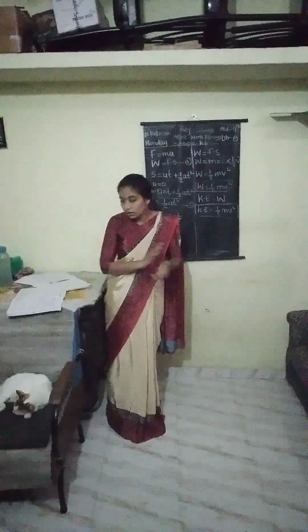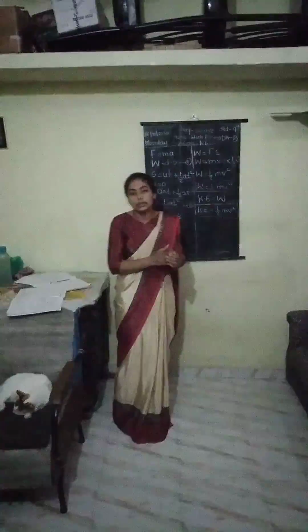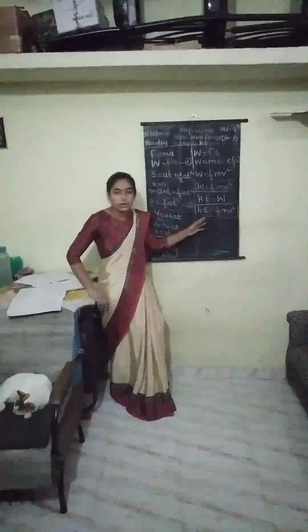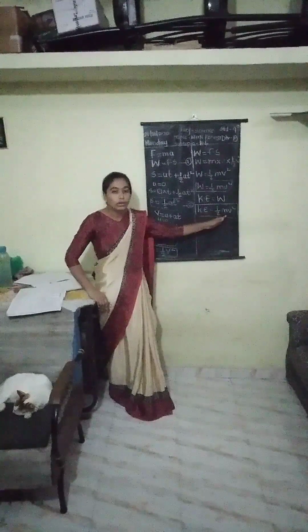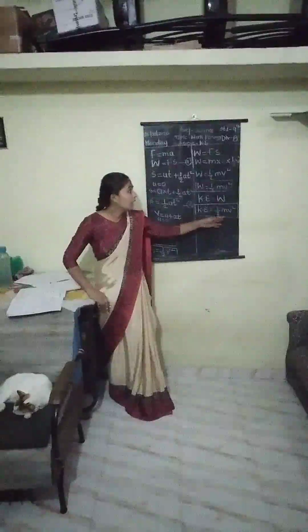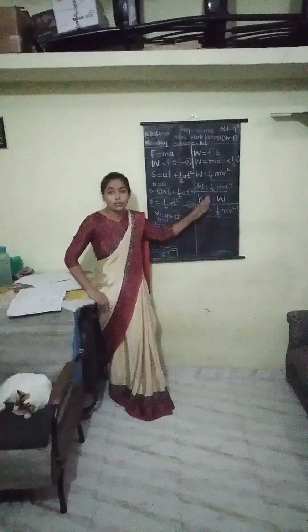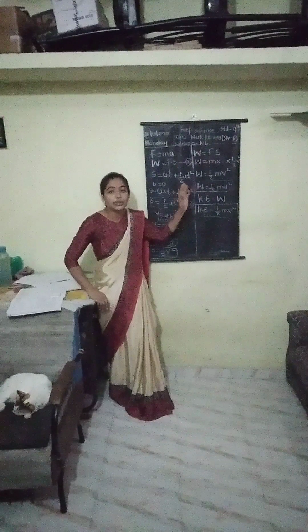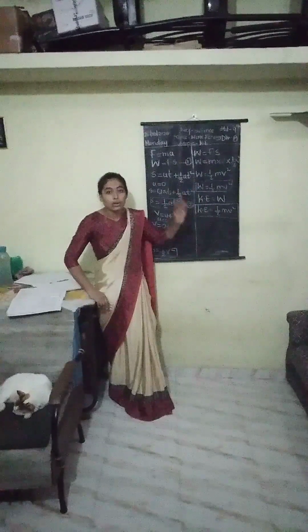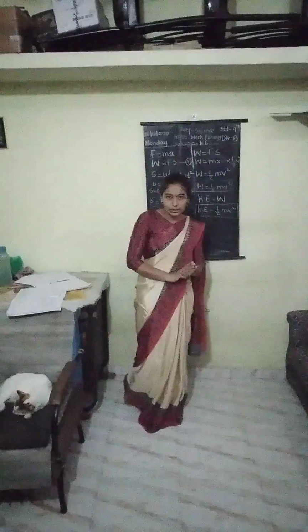So today we learned about the expression for the kinetic energy, or what is the equation for the kinetic energy. Kinetic energy is always equal to 1 by 2 mv square. For this, we used the formulas, the equations, Newton's second law of motion and first law of motion also. The work done is always equal to the kinetic energy.